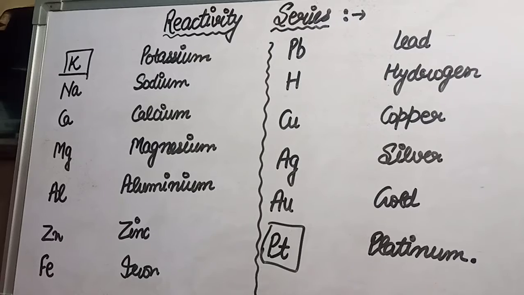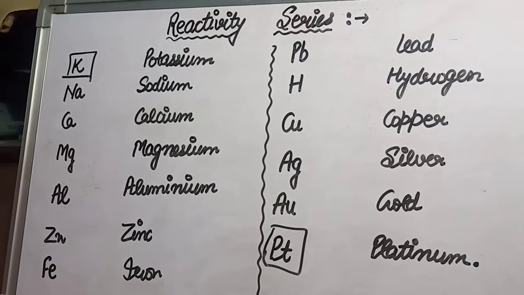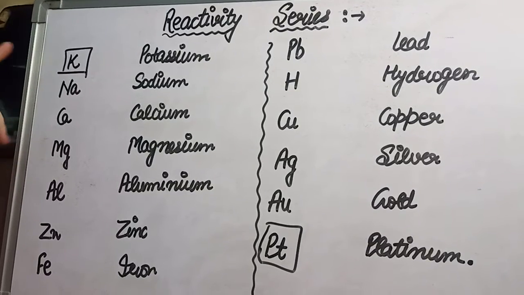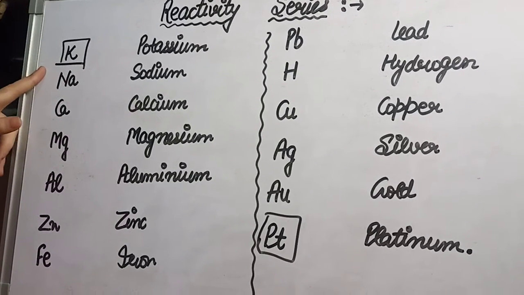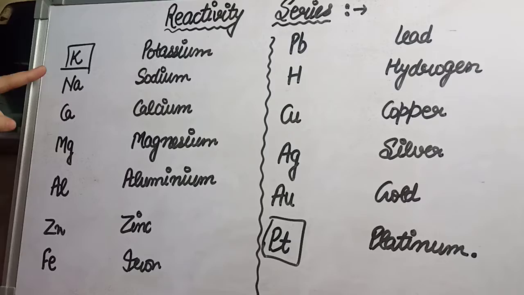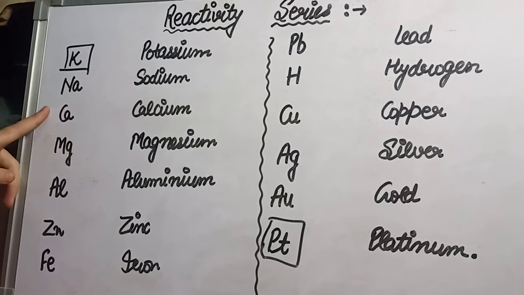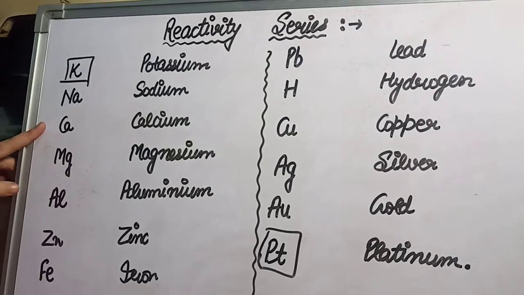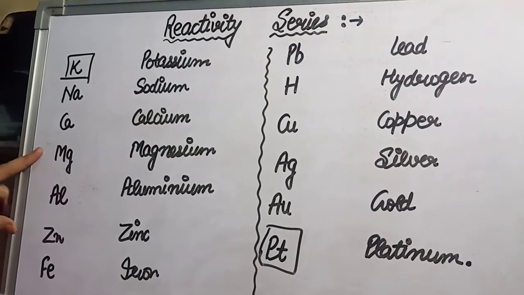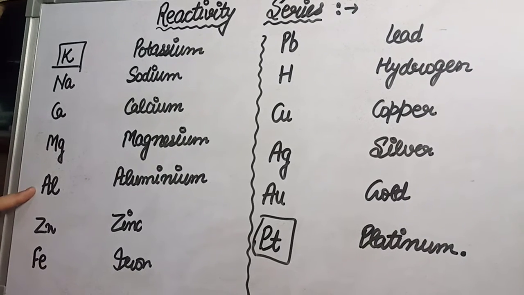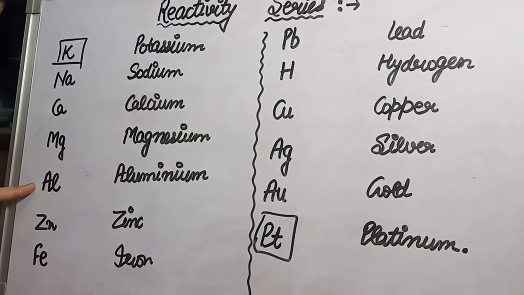Now we will recall our reactivity series, the most reactive elements in decreasing order. First of all, first will be potassium, second will be sodium and the symbol of sodium will be Na, and the third will be calcium, the symbol of calcium will be Ca, and the fourth will be magnesium and the symbol of magnesium will be Mg, and the fifth will be aluminium